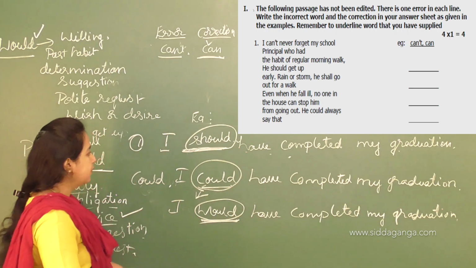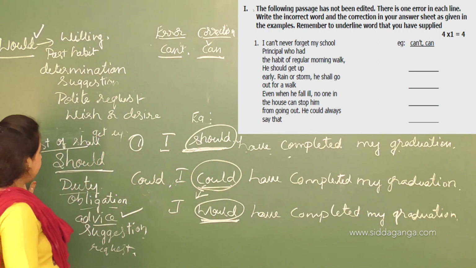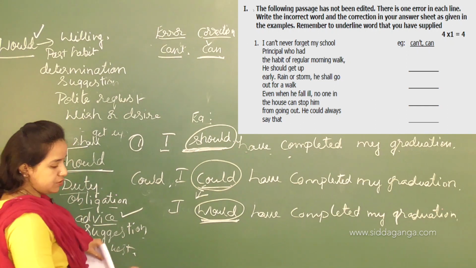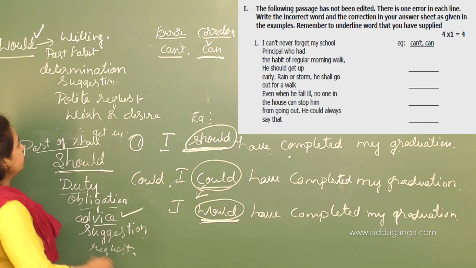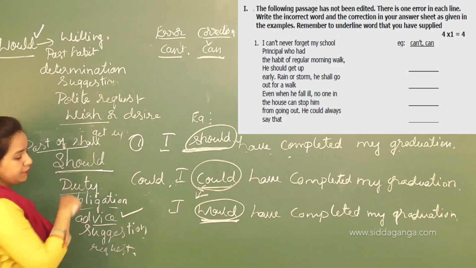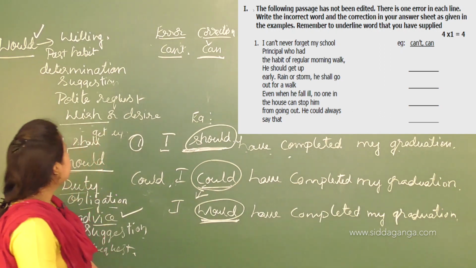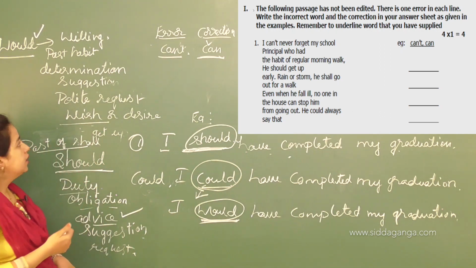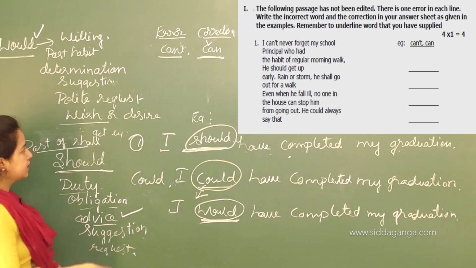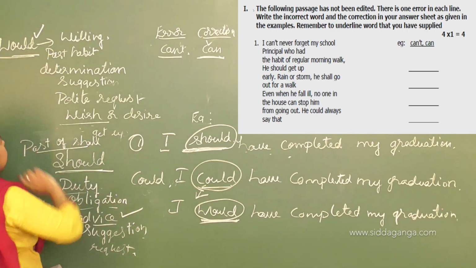So let's talk about some of the other modal auxiliary verbs. Okay, I think it's clear about you according to this. So here you need to use these rules. According to the situation, whenever you are expressing willingness, past habit, determination, suggestion, polite request, wish or desire, you can use this modal auxiliary verb would.